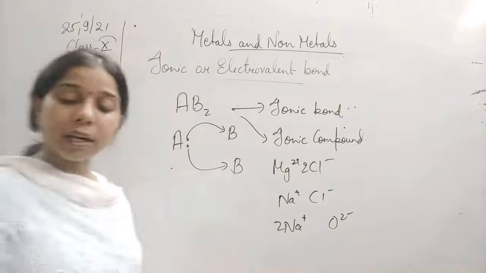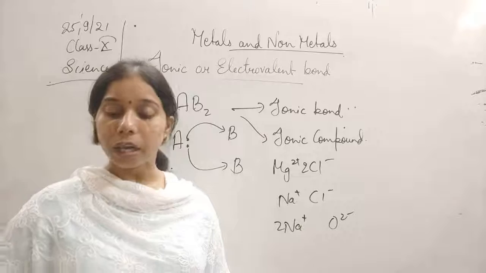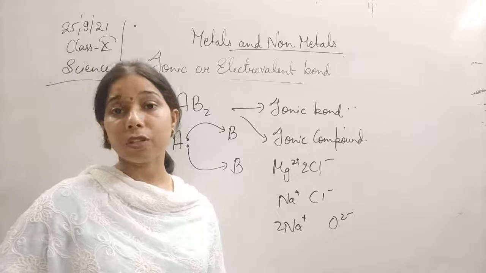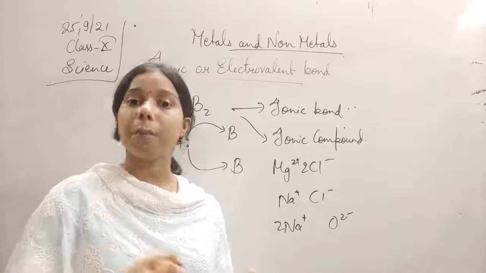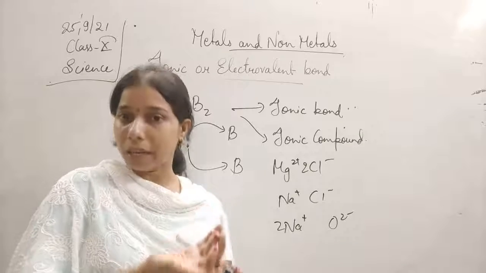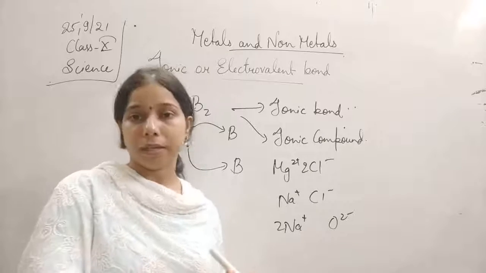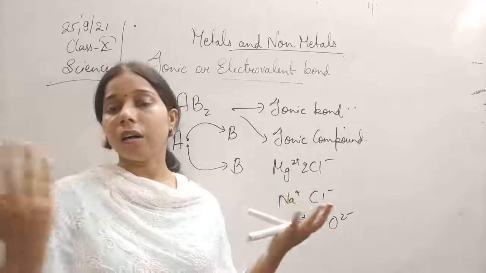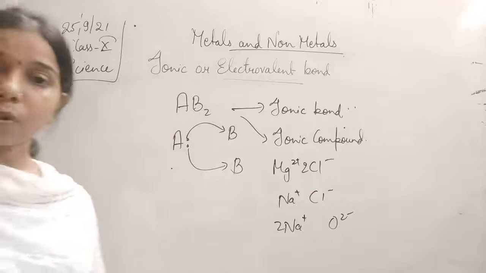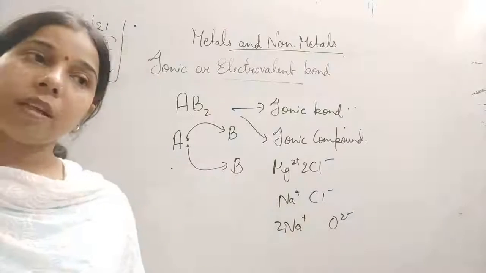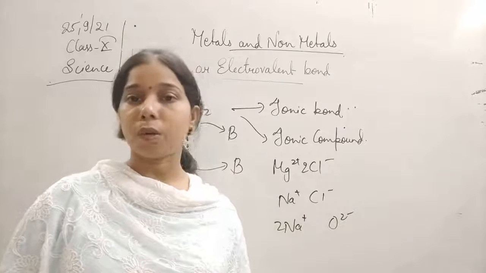They are solid at room temperature and somewhat hard. Yes, they are solid at room temperature because this time they are not in the ionic form but in the compound form. So ions are very closely held together in the solid state, but in the molten state they are separated from each other and are in the form of ions itself. Okay, that's why they are hard and solid at room temperature.